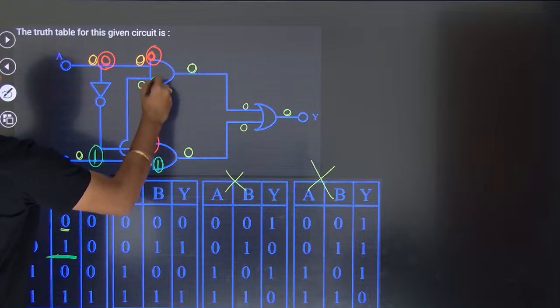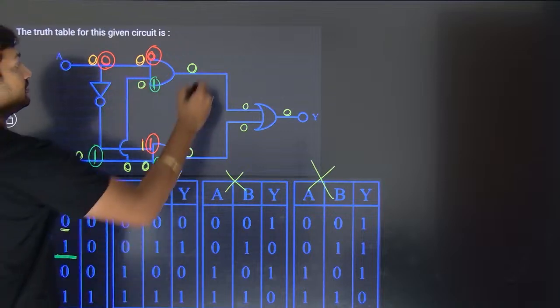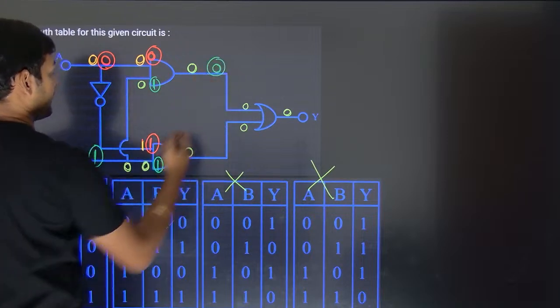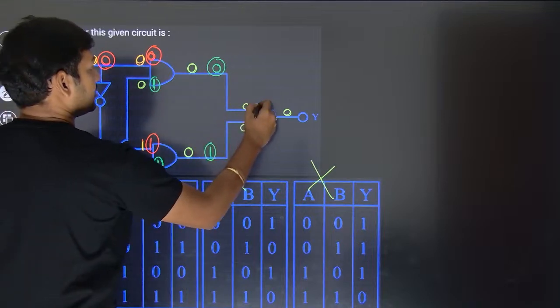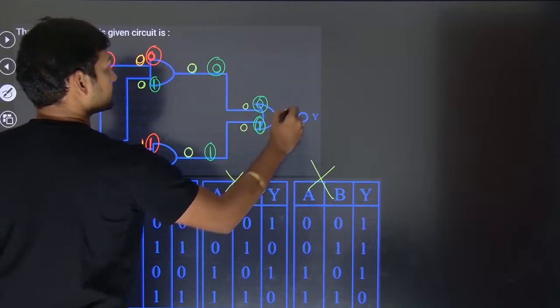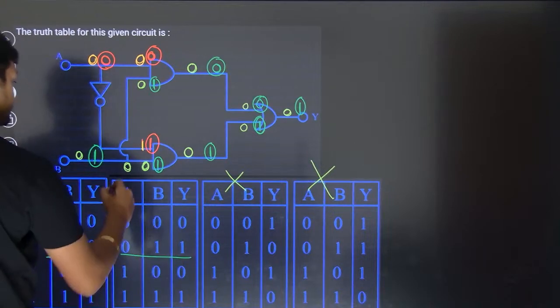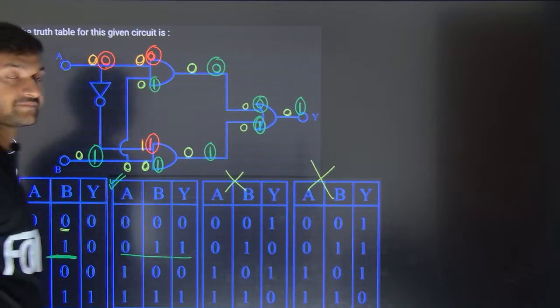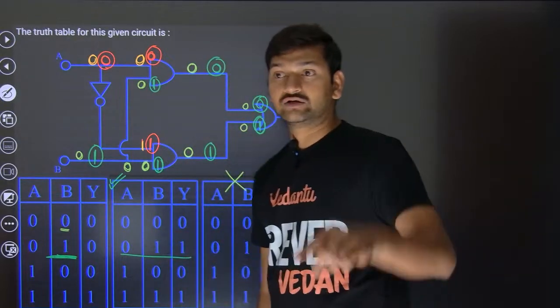So here, 0 into 1 will become 0, and 1 into 1 will become 1. Then 0 and 1 go to the OR gate, and 0 plus 1 is 1. So you are going to get this option. That's how you have to do it.